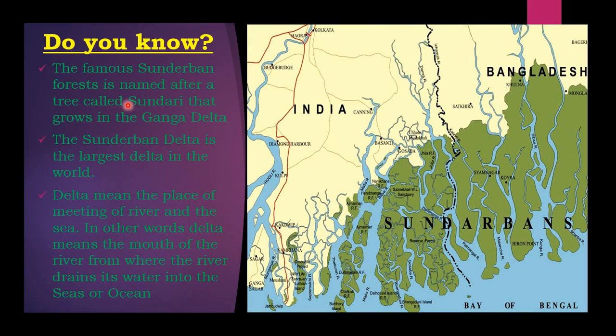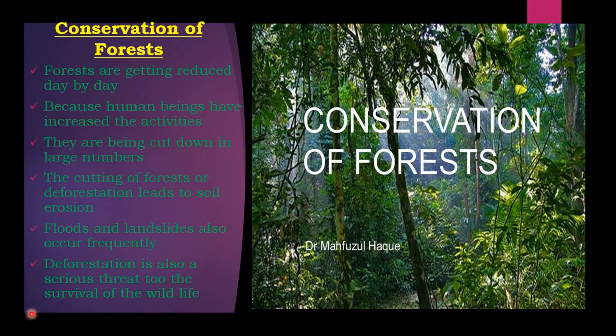Because the forest is named after a tree called Sundari that grows in the Ganga Delta. So therefore it is called Sundarban. And the Sundarban Delta is the largest delta in the world. So delta means the place of meeting of river and sea, where both river and sea come and meet. In other words, delta means the mouth of the river, from where the river drains its water into the sea or ocean.